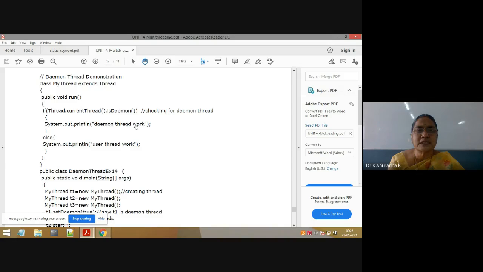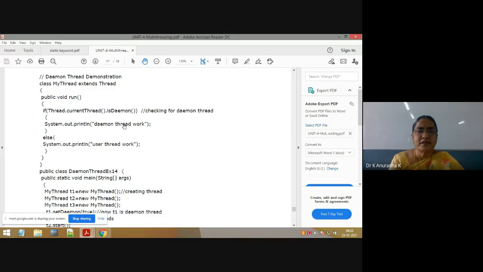Okay. Next, suppose let us assume that thread T2 is executing the run method. In that case, you will get the else part, that is user thread work. Suppose T3 is executing this run method, again the else part, that is user thread work. Only when T1 is executing this run method will the if part be executed. For the remaining threads, because they are non-daemon threads, the else part is executed. Non-daemon means user thread. Only for the first thread, that is T1, the if part is executed.